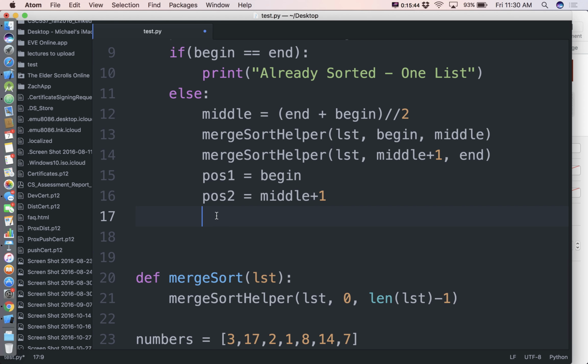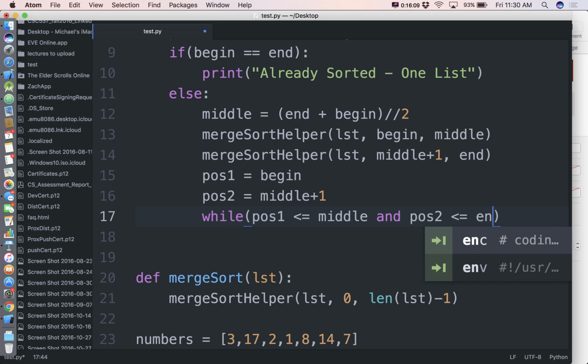So, we're going to have several questions here. We're going to keep going as long as pause 1 and pause 2 are both legal positions. Correct? So, while pause 1 is less than or equal to middle, and pause 2 is less than or equal to end.